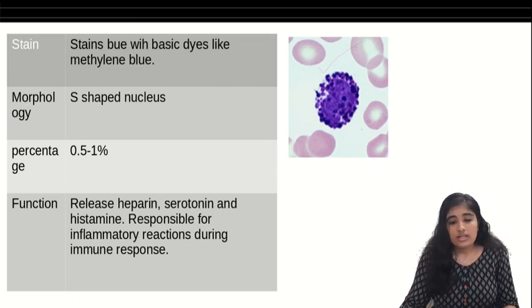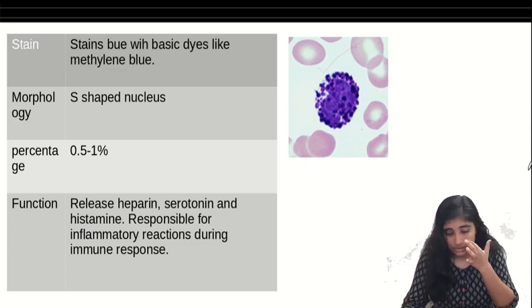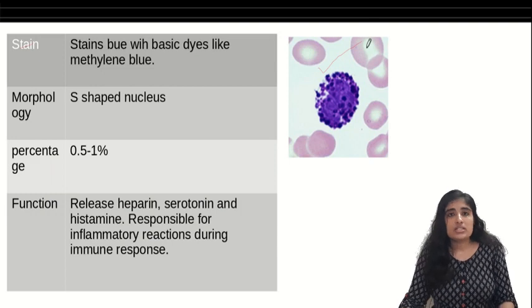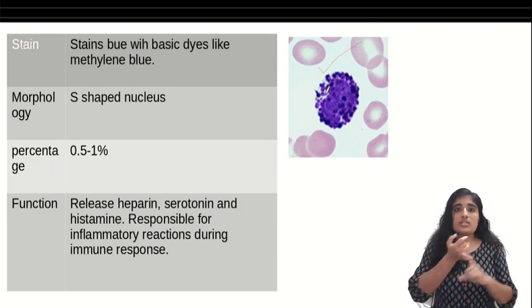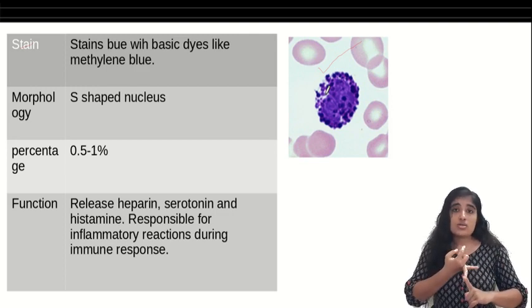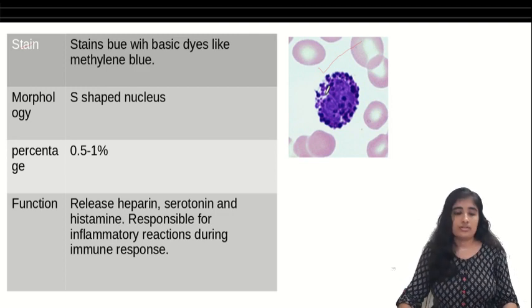Now morphology. It has an S-shaped nucleus. It is not clearly visible in this picture, but we'll come to that. It has an S-shaped nucleus. The first one we saw, with many lobes of nucleus, is a neutrophil. Headset is eosinophil, and now S shape is basophil.